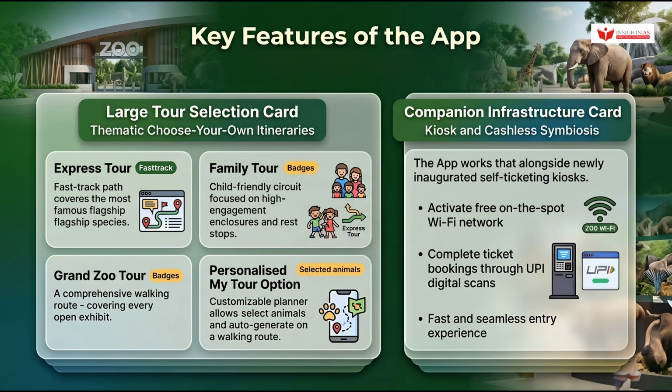The Grand Zoo Tour is a macro, comprehensive walking route that covers every single open exhibit across the park. And finally, the personalized My Tour option is an open-ended customizable planner allowing users to cherry-pick specific animals and auto-generate a custom walking route. If you remember nothing else from this section, hold on to these 4 tour names.